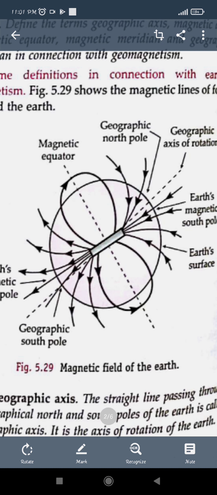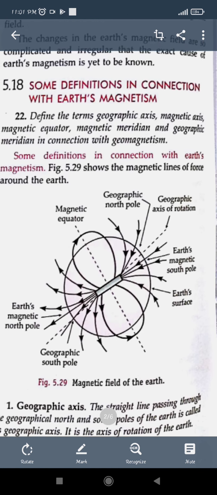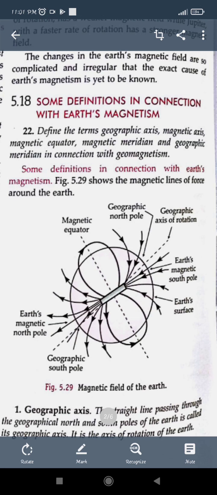Similarly, the magnetic meridian is a vertical plane passing through the magnetic axis of a freely suspended small magnet. Okay, that vertical plane passing through the magnetic axis. Here you can see the magnetic axis, right? That is the axis passing through the magnetic north and south pole. The dotted line is already shown here. So the Earth's magnetic meridian is taken as the vertical plane passing through the magnetic axis of a freely suspended small magnet.